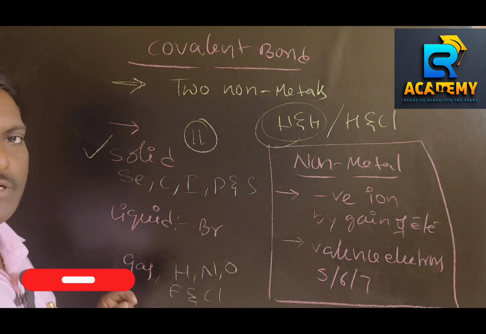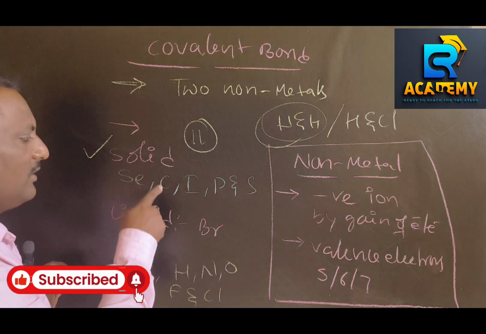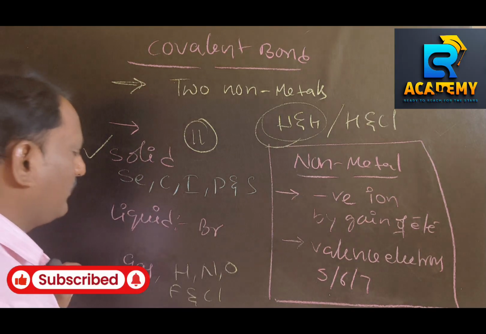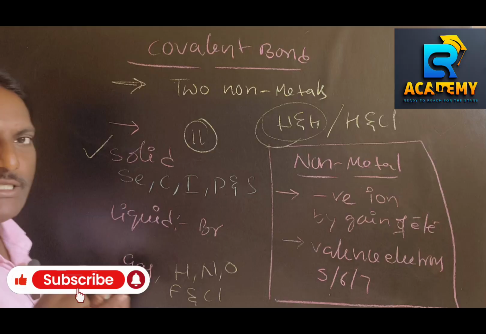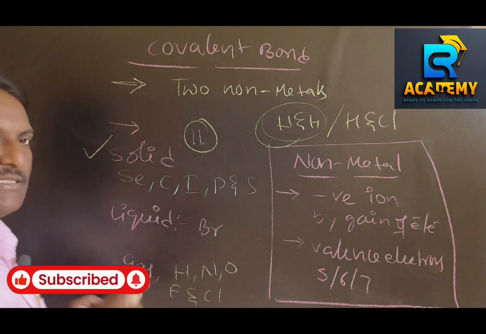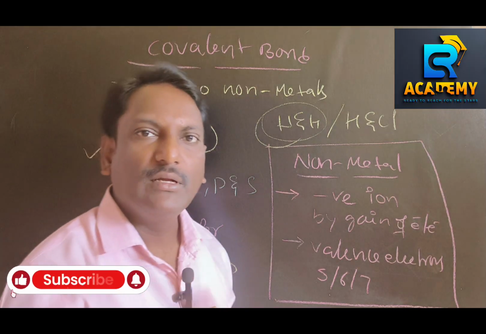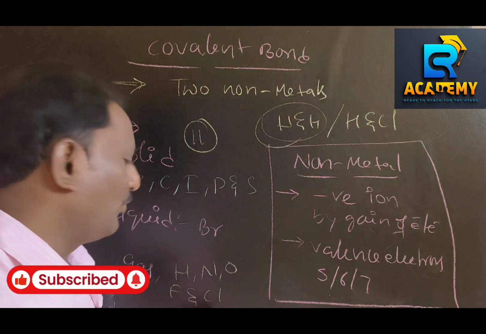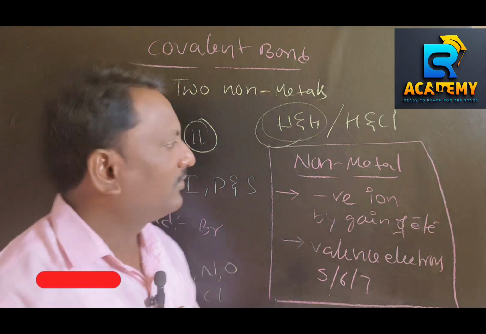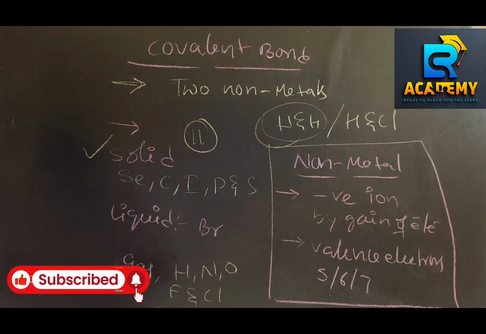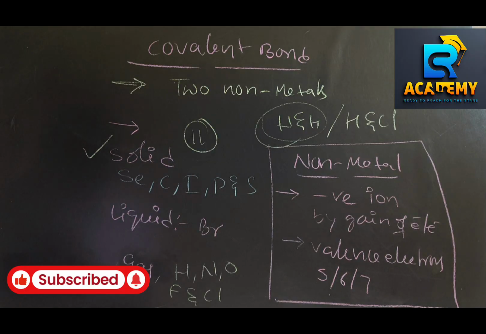Among them, 5 are solid, 1 is liquid, bromine, and 5 are gaseous. Make a note of it.